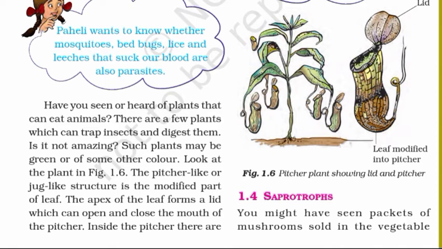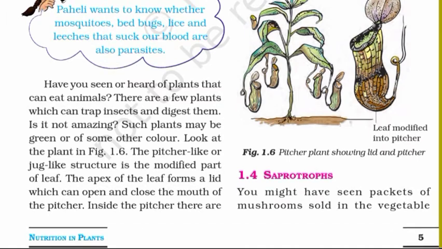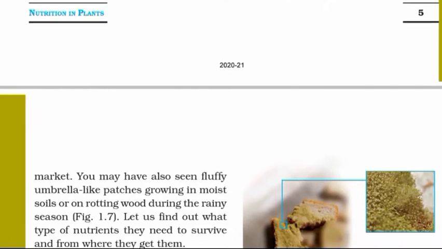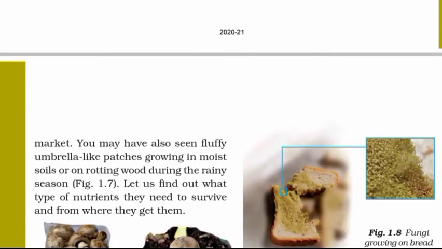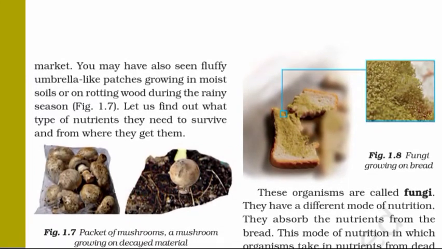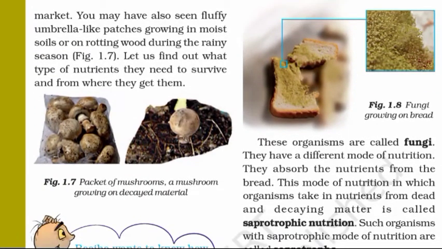1.4. Saprotrophs. You might have seen packets of mushroom sold in the vegetable market. Page 6. You may have also seen fluffy umbrella-like patches growing in moist soils or on rotting wood during the rainy season. We can observe this in figure 1.7. Let us find out what type of nutrients they need to survive and from where they get them. Figure 1.7. Packet of mushrooms. A mushroom growing on decayed material.